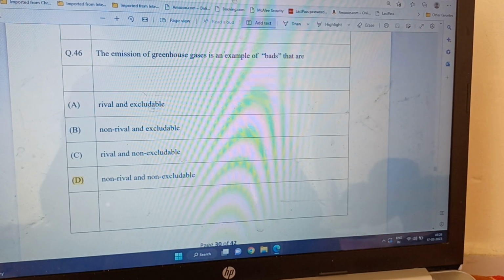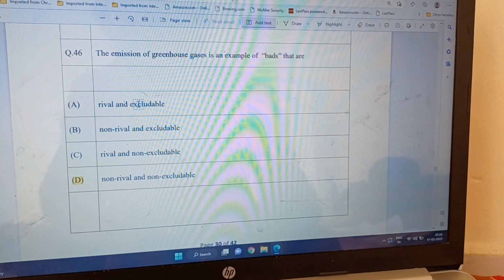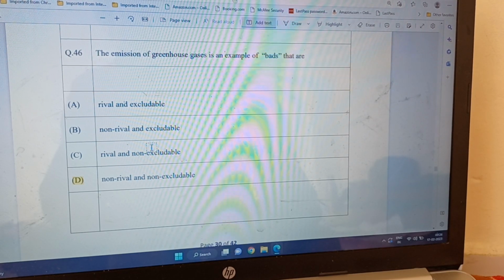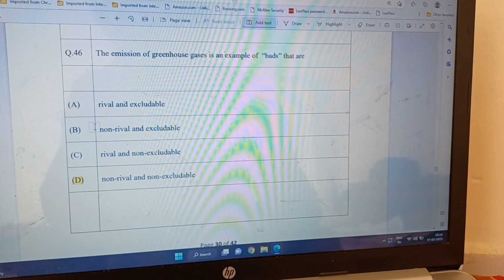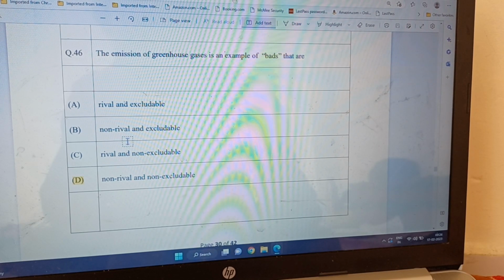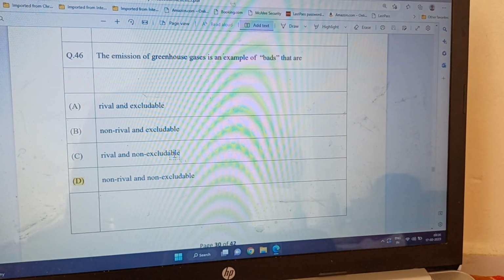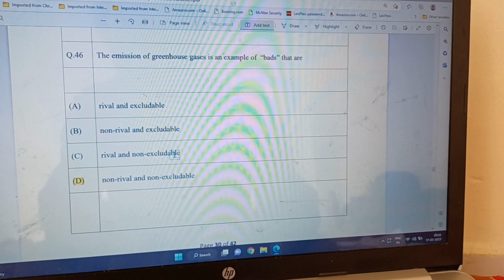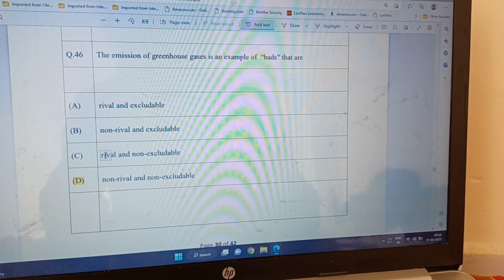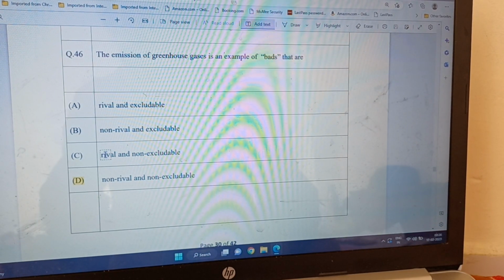So is it rival and excludable? No, it is not excludable because everybody has to breathe it. So wherever it is excludable, this will not be the correct answer. So B is not the correct answer. And then rival and non-excludable. Well, it is non-excludable because nobody can be excluded. But what about rival? It doesn't become smaller, like air.